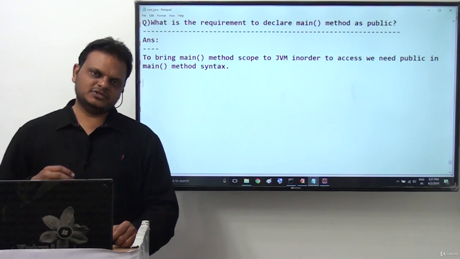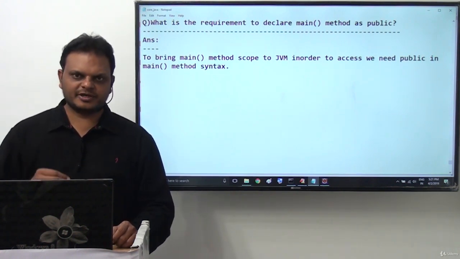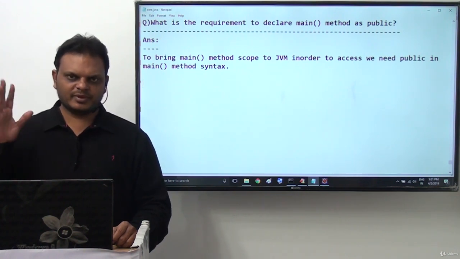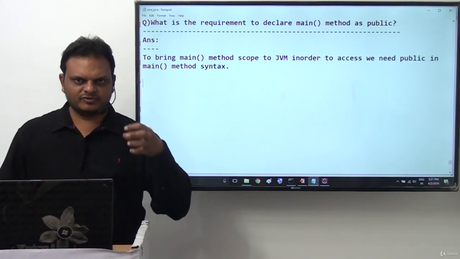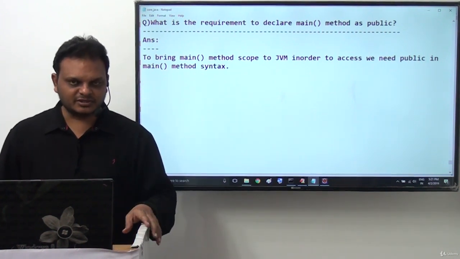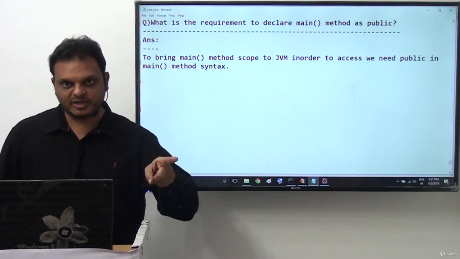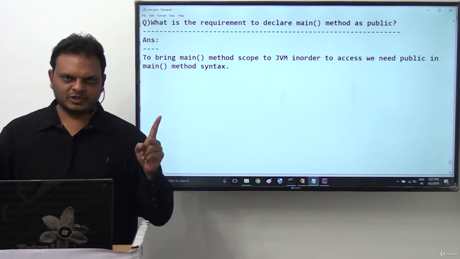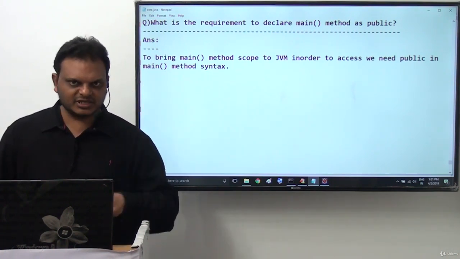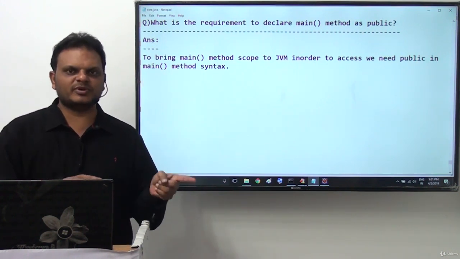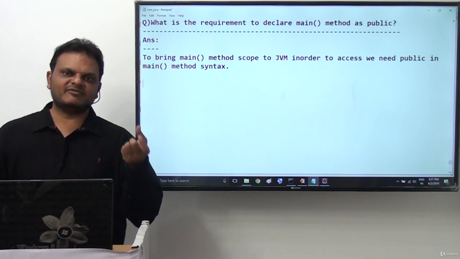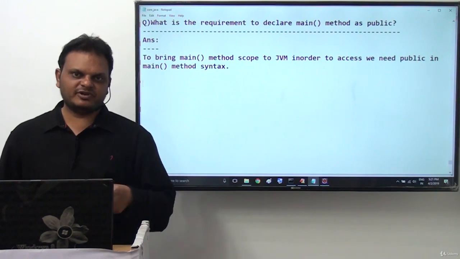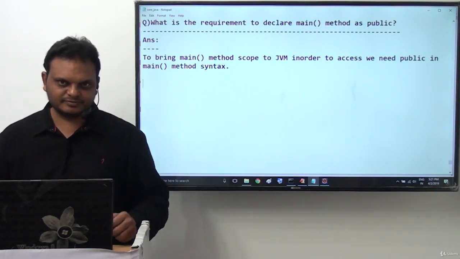We already know Java application execution will start from the main method onwards. It means that if you want to run our Java program, JVM must access the main method. If you want to run the main method by JVM, first of all, the main method scope must be available to the JVM. When main method scope is available to the JVM, then only JVM can access that main method. If scope is not available to the JVM, then how is it possible to access that main method? It is not possible.